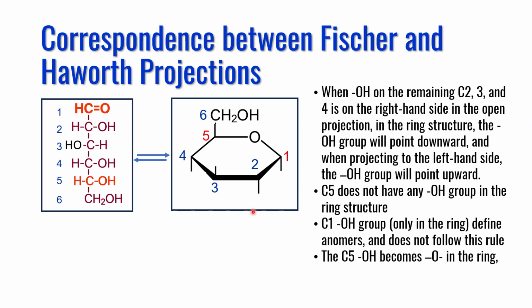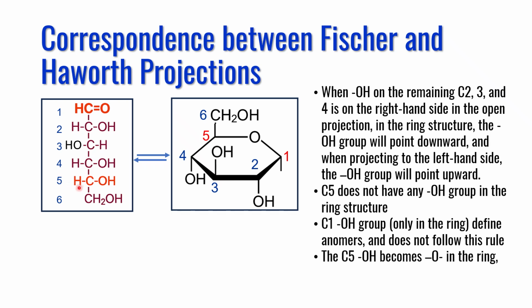First rule says right down. The groups which are present on the right hand side, such as carbon 2 and carbon 4, will face below the plane of the ring. Second rule says left up. The groups which are present on the left hand side, such as carbon 3, will face above the plane of the ring.